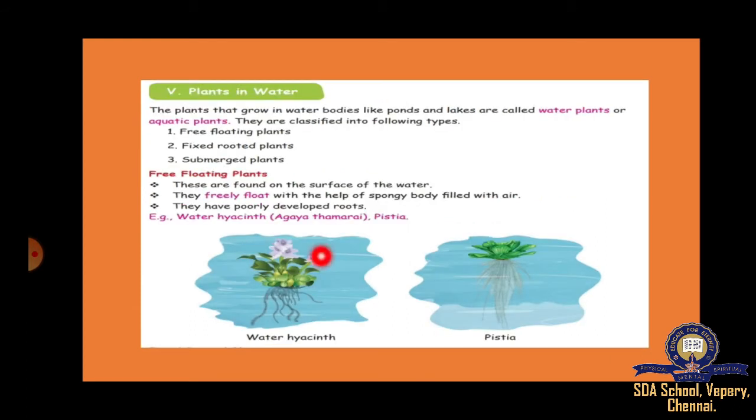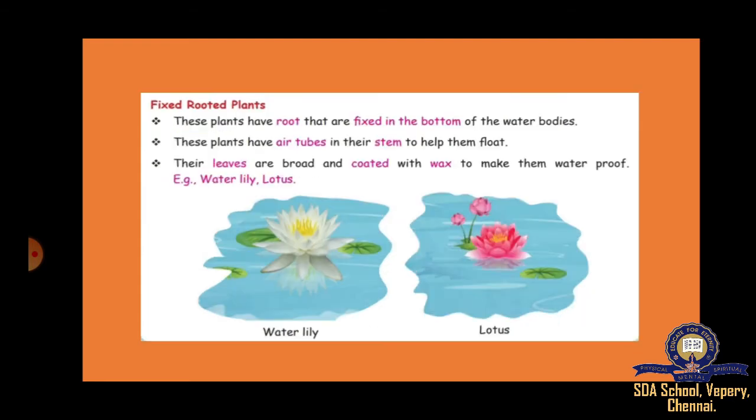Next plant is fixed rooted plants. Here roots are not fixed down. In free floating plants, the roots will be inside the water floating only. Very poor roots will be there. But here the roots will be fixed. The root will be fixed in the bottom of the water bodies. So water lily, lotus we'll see all over, right? These have air tubes in the stems. So that's why they will be floating.